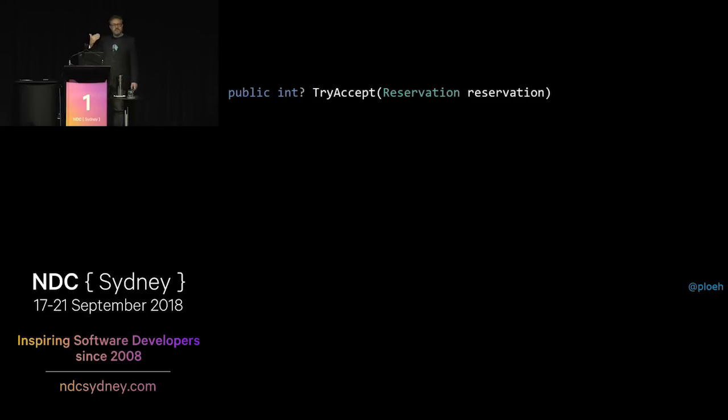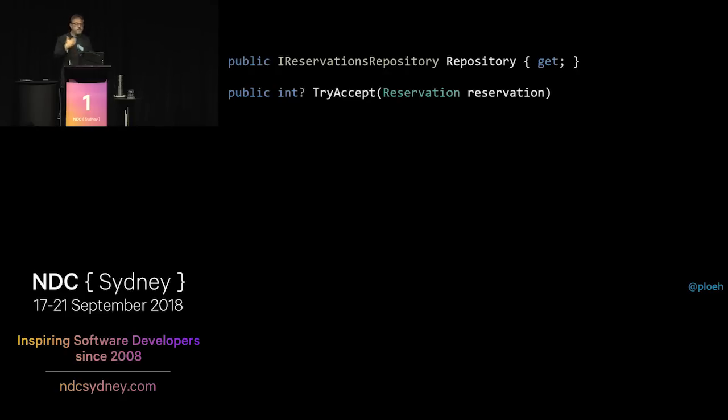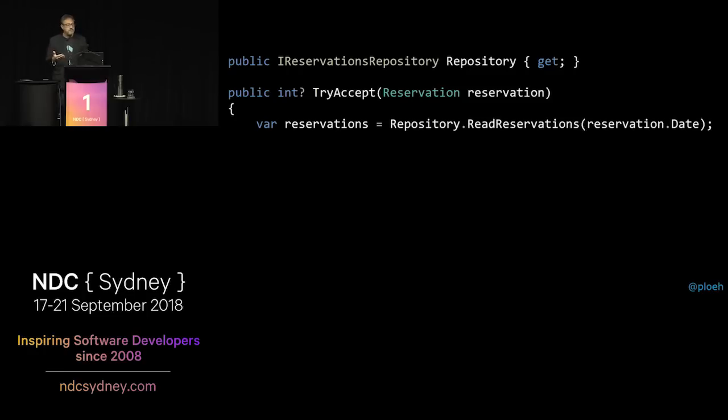This is an instance method on an object, and this could be part of our domain model. Since we're talking about dependency injection, one thing we can do is inject an IReservationsRepository. This would be injected via the constructor, which I'm not showing here, and gets saved to a read-only property like this one. That means we can access it. Now we can start to query the repository and say, give me all the reservations for this particular date, please. And now we have a collection of reservations.